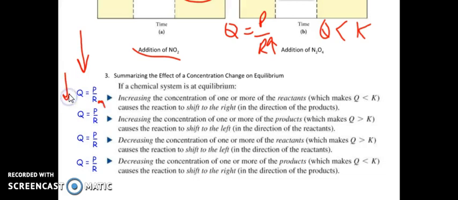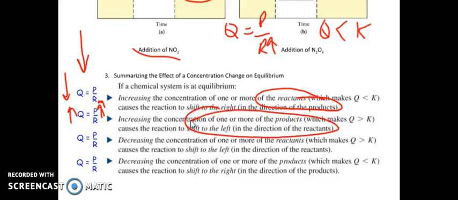Q goes down. Well, if Q goes down, that means it's less than K, so it's going to shift so that number is going to get bigger. I need more numerator, I need more products. It's going to shift to the right. I'm going to have the direction of products so that Q will get a bigger number. What about if I increase the concentration of a product? What if P goes up in the second case? Well, if I have a bigger numerator, then Q goes up. Now Q is bigger than K, I have to make it smaller again. So how to make it smaller? I'm going to decrease the products, increase my reactants. That's shifting to the left. I'm going to make more reactants.